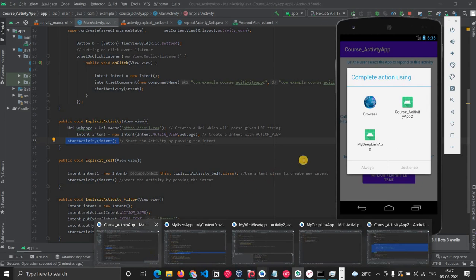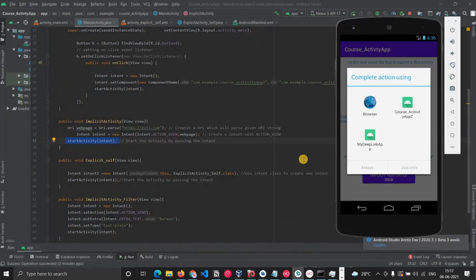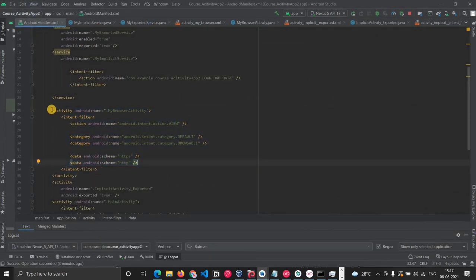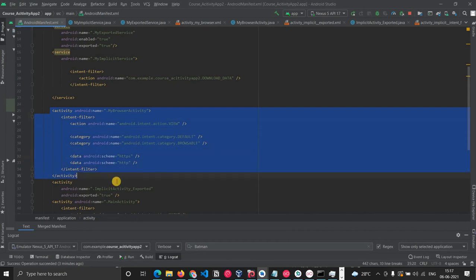Did you get what is happening here, or does anyone have any doubt? So what are implicit intents? Okay. Why this app came here is basically that we have declared that particular activity with this intent filter, so this application is responding to that action.